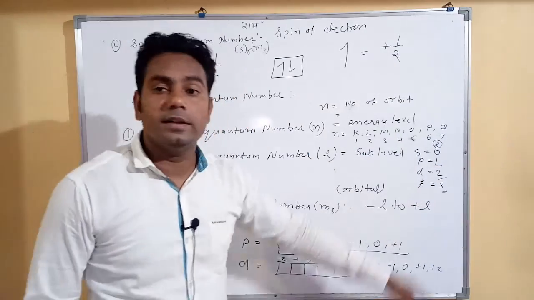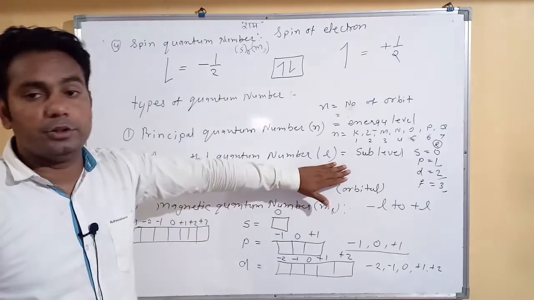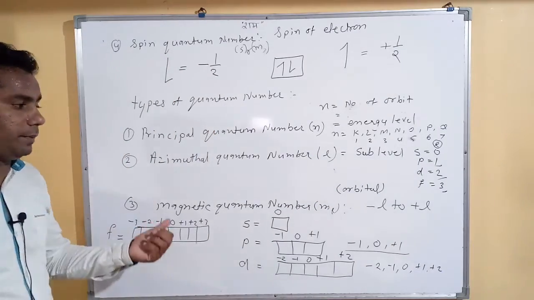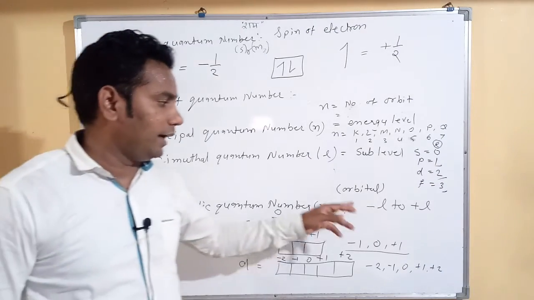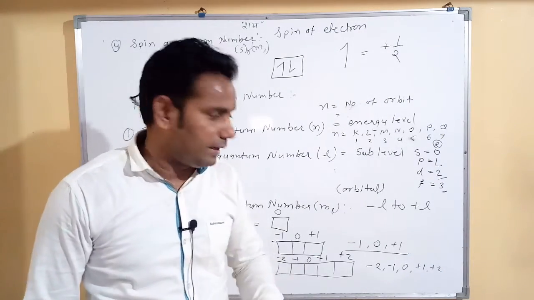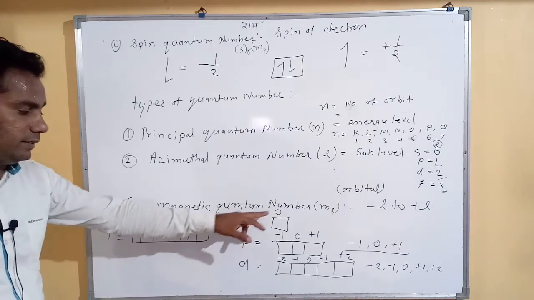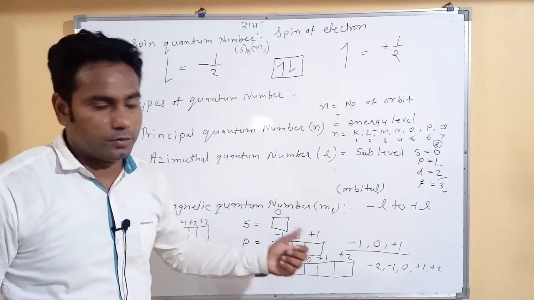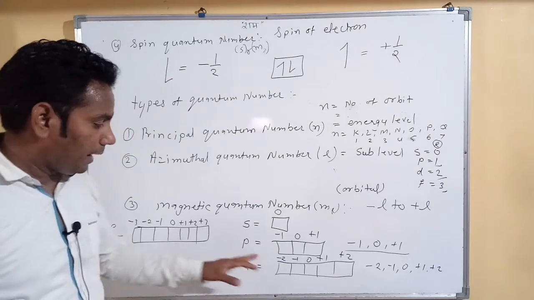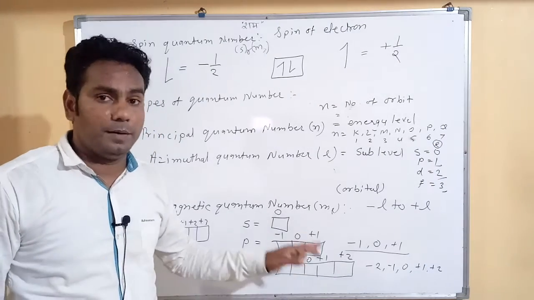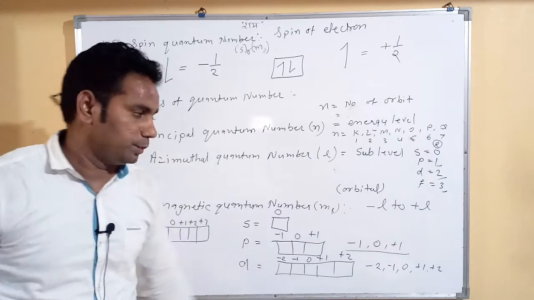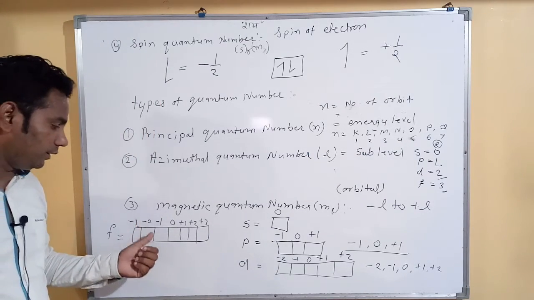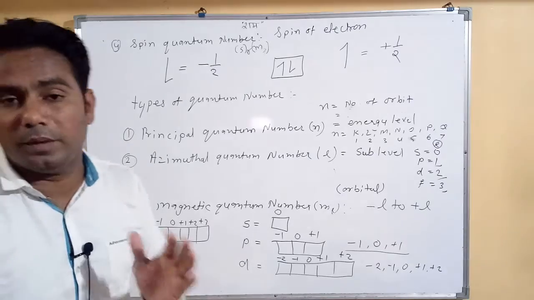The value of l is 3 for the f azimuthal quantum number. Then the magnetic quantum number ml is equal to minus l to plus l. Clear? So for s it is 0, for p it is minus 1, 0, plus 1. Then for d it is minus 2, minus 1, 0, plus 1 and plus 2. Then for f it is minus 3, minus 2, minus 1, 0, plus 1, plus 2, plus 3.